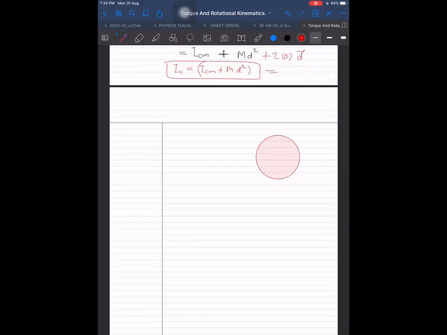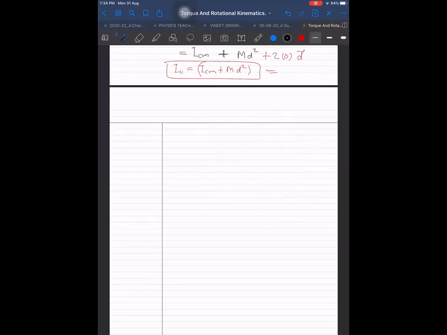I used to know only about one particular axis in the previous cases. But now see what is the power that it offers us. By this theorem, I am able to find out not only about one axis, but about any axis, as long as it is parallel to this axis. About any axis, whether that axis is within the body or outside the body, doesn't matter. It should be just parallel. If it is parallel and the distance is known, we can always use the formula. So it is very, very helpful for us. In several cases, we can use it.